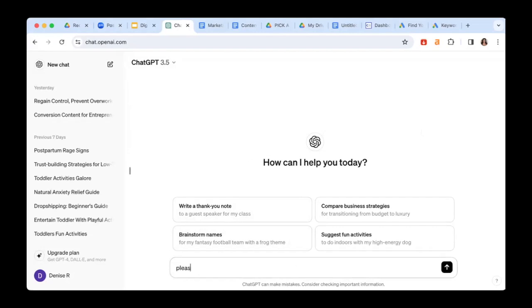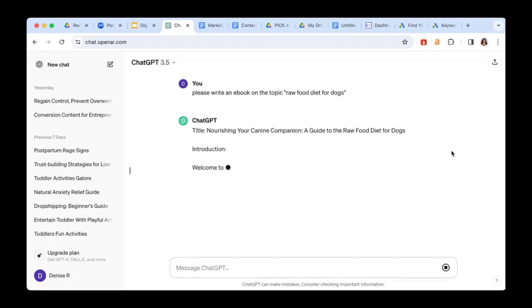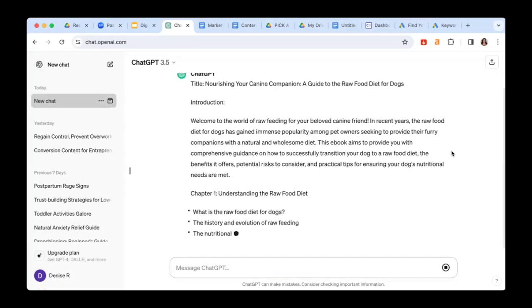So I'm just going to go there and say, please write an ebook on the topic raw food diet for dogs. Okay, so you can do this exact same thing, guys. Write an ebook on the topic and then just key in whatever topic you've decided to go with, okay? And then let's just do a search and let ChatGPT work its magic.